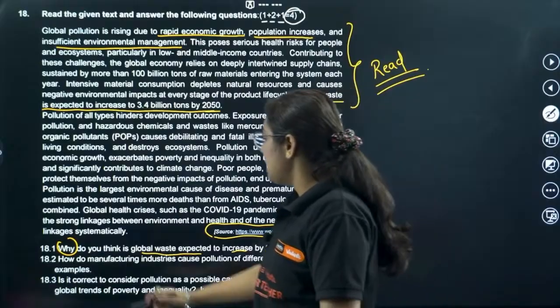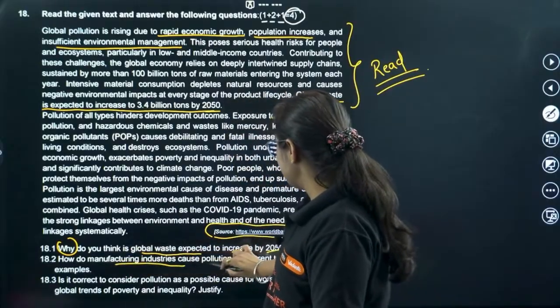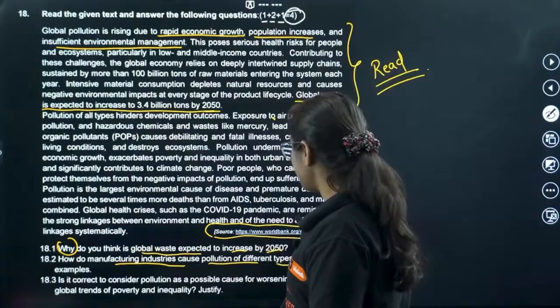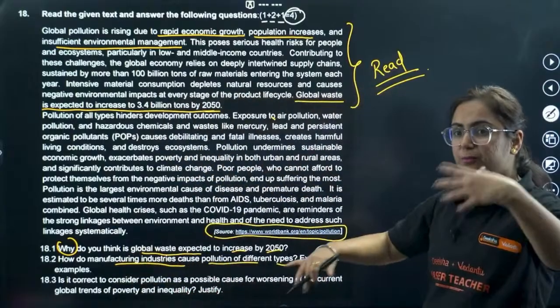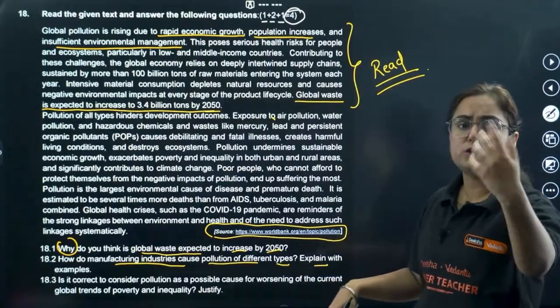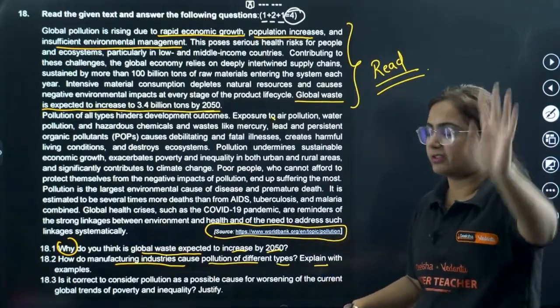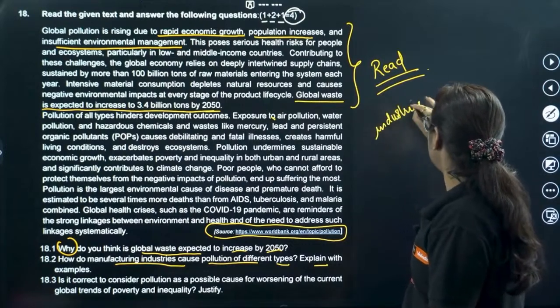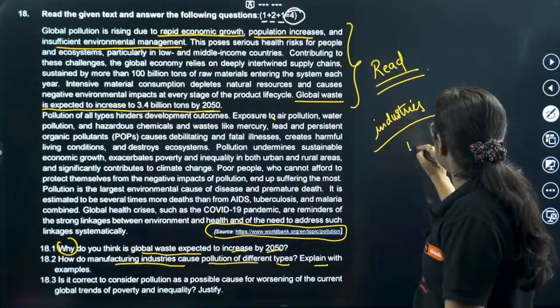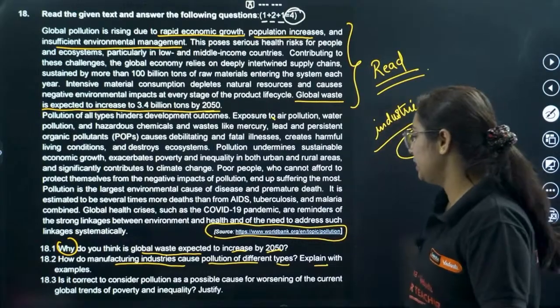Next question. How do manufacturing industries cause pollution of different types? Explain with examples. I don't think I'm going to give this answer. We have multiple types of pollution: air pollution, water pollution, soil pollution, etc. And how industries cause them. It's a 1 mark question, write it on your own. You are a 10th standard student, you will do it.